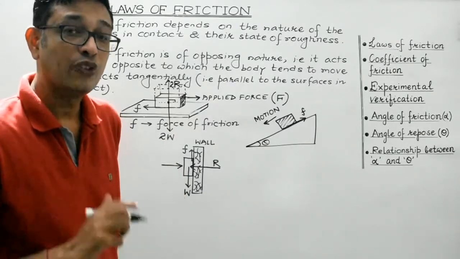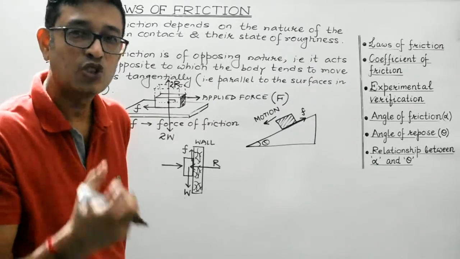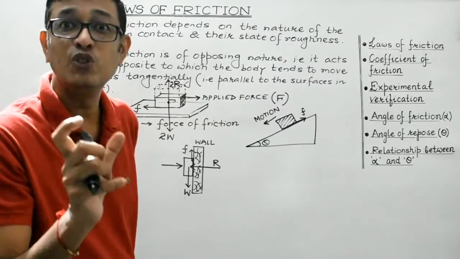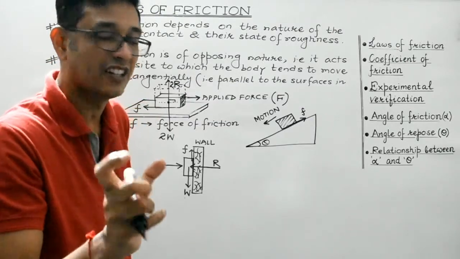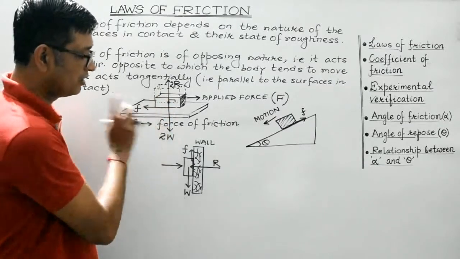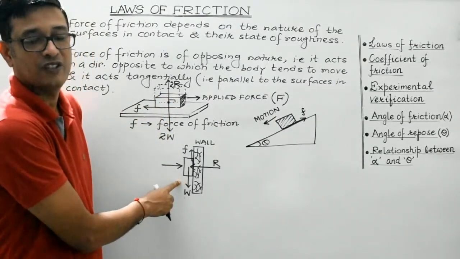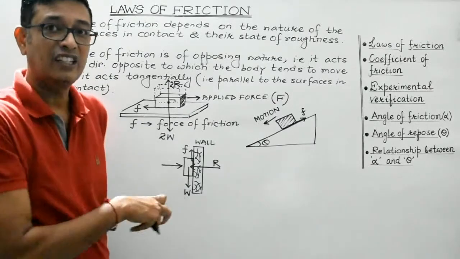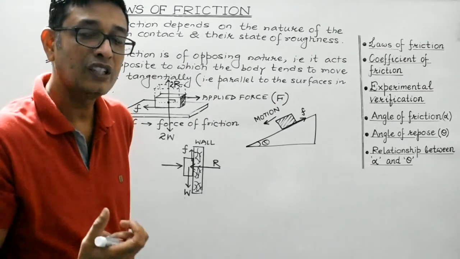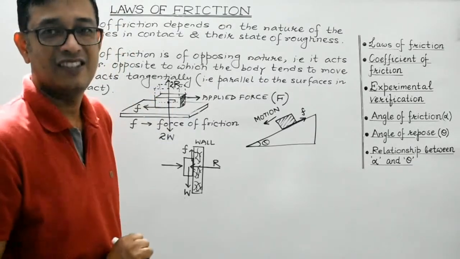Understood? So whenever we say force of friction is directly proportional to reaction, it will be more appropriate to use the term normal reaction instead of using weight. Here weight is equal to the normal reaction, isn't it? But here weight doesn't play any role in the friction. So while studying friction, we always make use of the term normal reaction instead of weight.